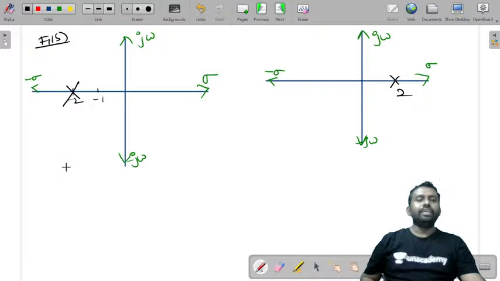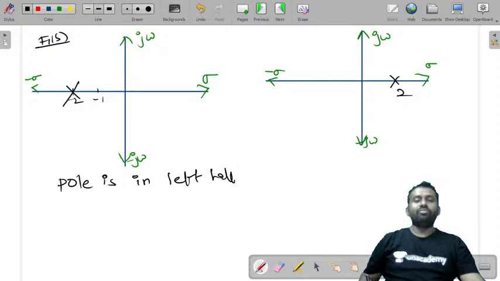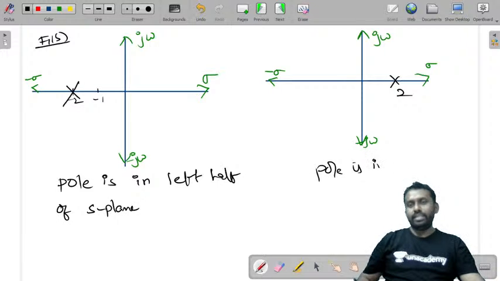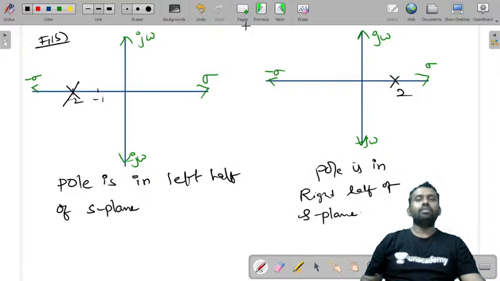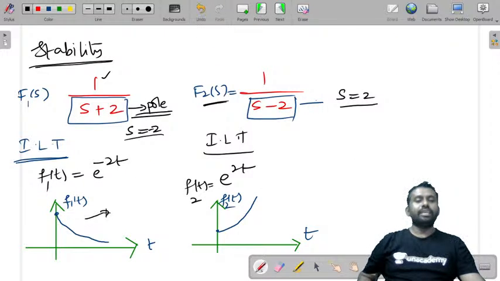So you can say here the pole is in the left half of the S-plane, and here the pole is in the right half of the S-plane. Can I say that? Now if you observe this, this is a stable system and this is an unstable system, right?